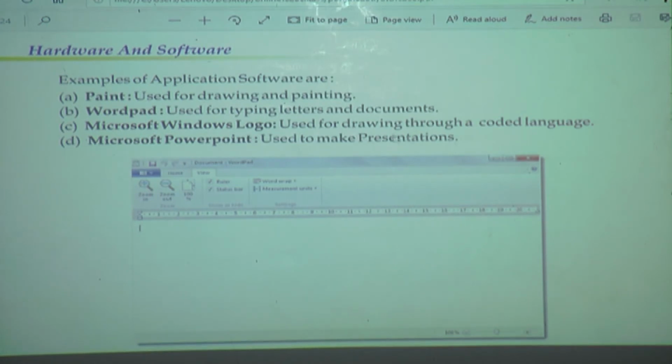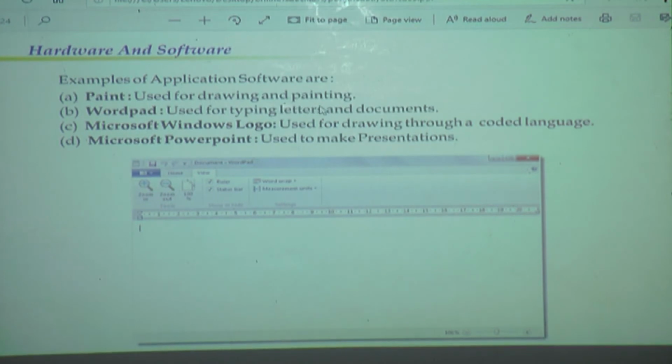But in Logo we have to write a coded language, and by using that language we can draw anything. Next is Microsoft PowerPoint. Why do we require PowerPoint? Used to make presentations. These are examples of application software.